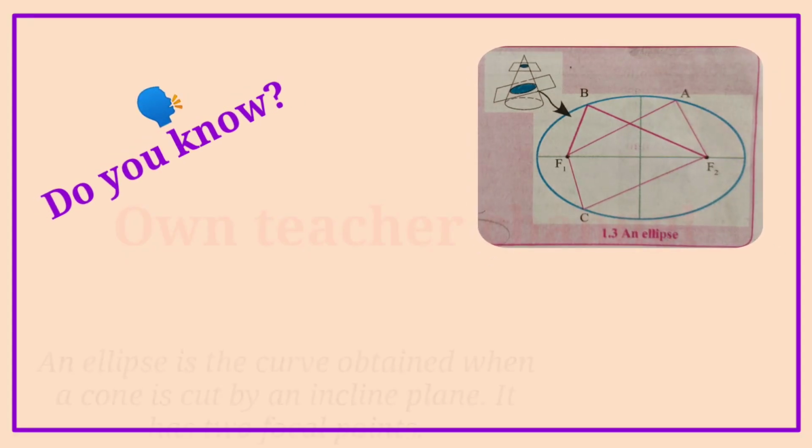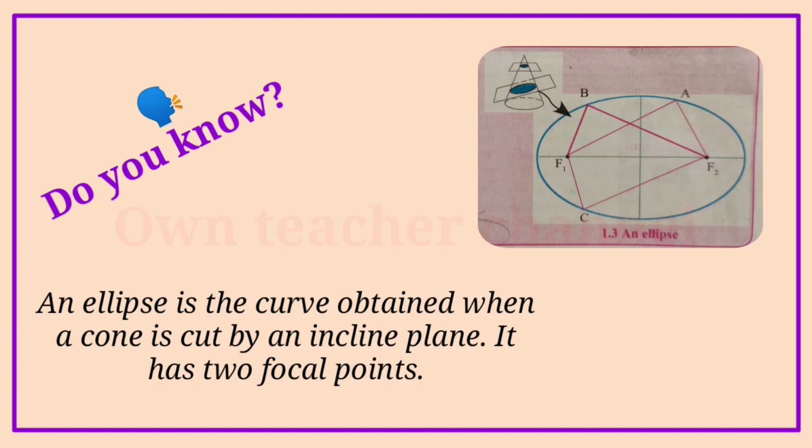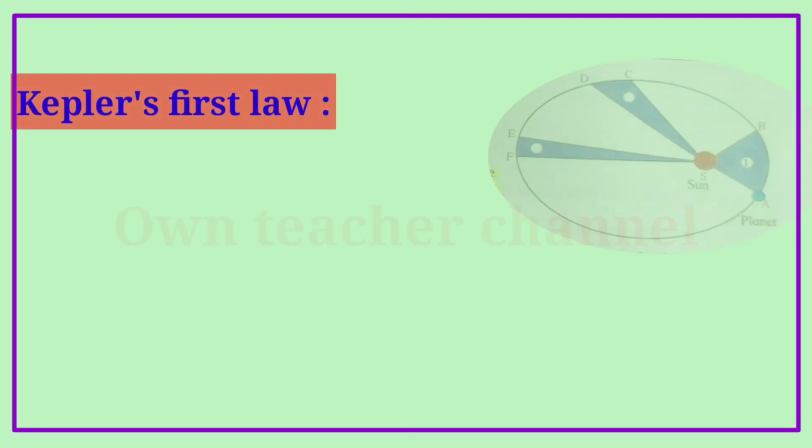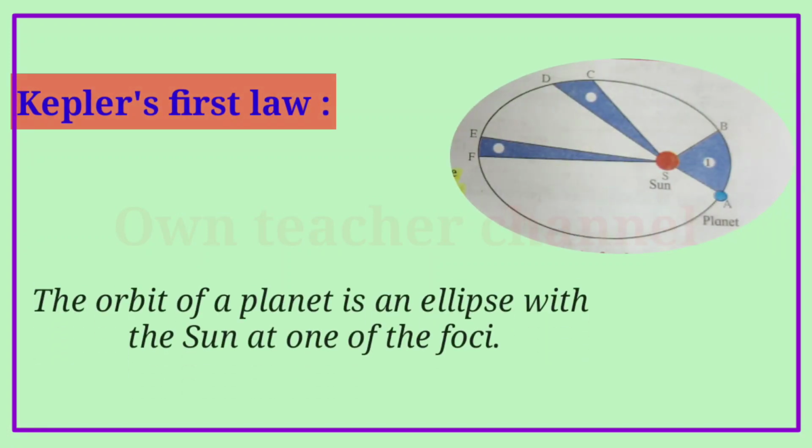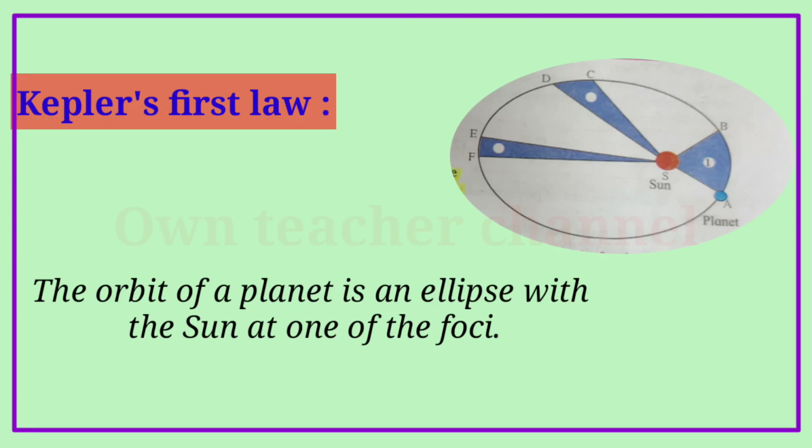Do you know? An ellipse is the curve obtained when a cone is cut by an inclined plane. It has two focal points. The sum of the distances of the two focal points from every point on the curve is constant. Kepler's first law. The orbit of a planet is an ellipse with the Sun at one of the foci.